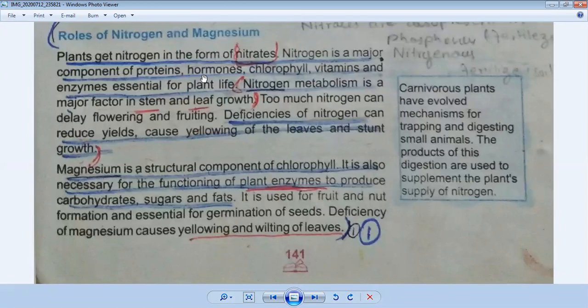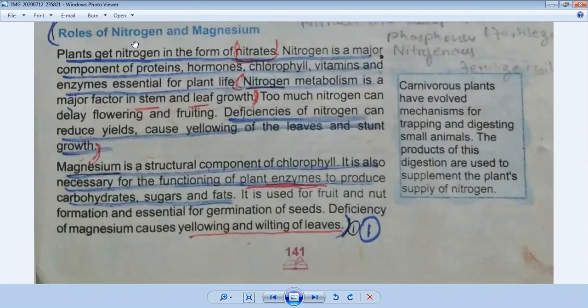We have started chapter number 8, Nutrition. From our previous lecture, I have told you the definition of nutrition, nutrients, and the types of nutrients. There are two types of nutrients: micronutrients and macronutrients. Then we discussed the table given on page number 141, in which we discussed which elements are micronutrients, which are macronutrients, and why they are important in the life cycle of a plant. Today we will discuss the role of nitrogen and magnesium, and why they play an important role in the life cycle of a plant and other living things.